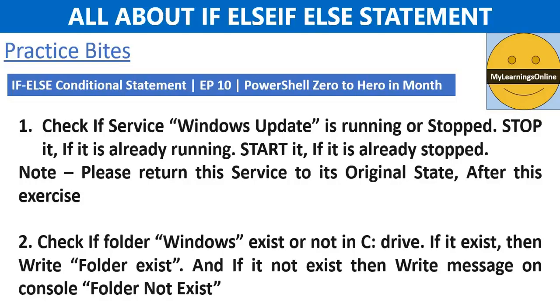Hello, friends. In the Practice Bites section of episode 10 of the series PowerShell 0 to Hero in Month, I gave you two exercises for practice. One of those exercises was: check if the service Windows Update is running or stopped, stop it if it is already running, start it if it is already stopped, and return the service to its original state after our practice.